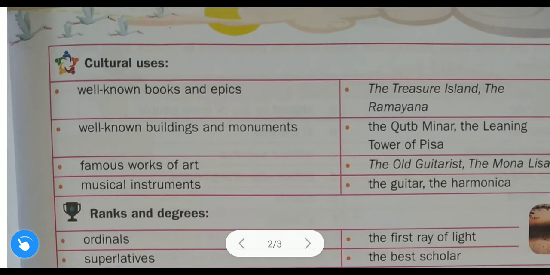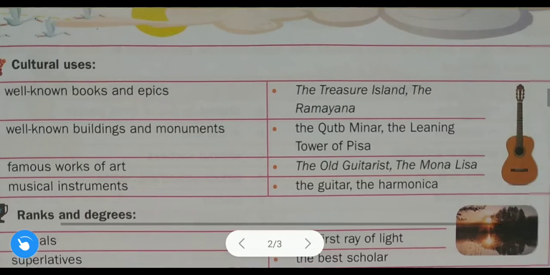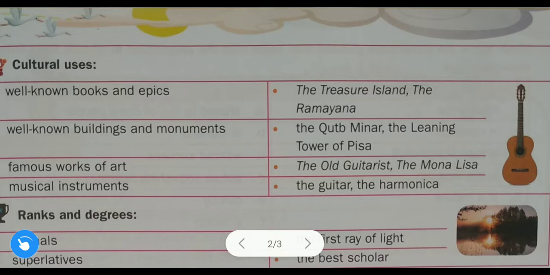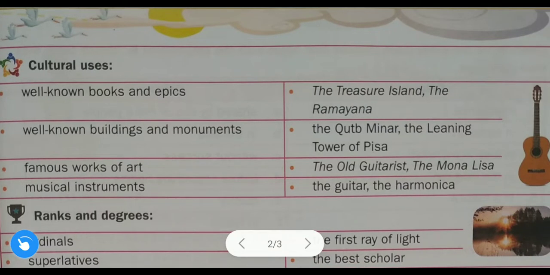So now we are going to see the cultural uses of the definite articles. Only definite articles we are discussing here now, the. So we use it in the sense of cultural uses. Here it is given: well-known books and epics. Some very well-known, renowned books or epics like the Ramayana, the Mahabharata. The Treasure Island is a very well-known example of a well-known book. The Ramayana, that is an epic. The Ramayana, the Mahabharata.